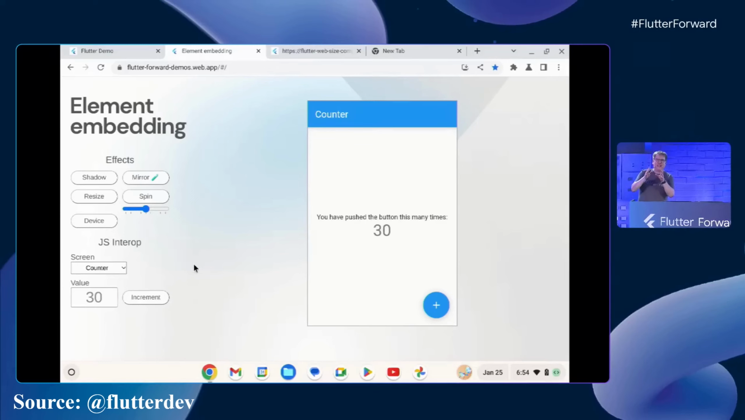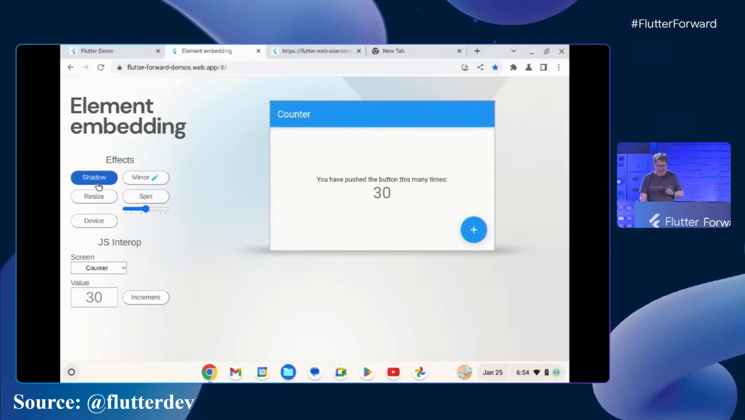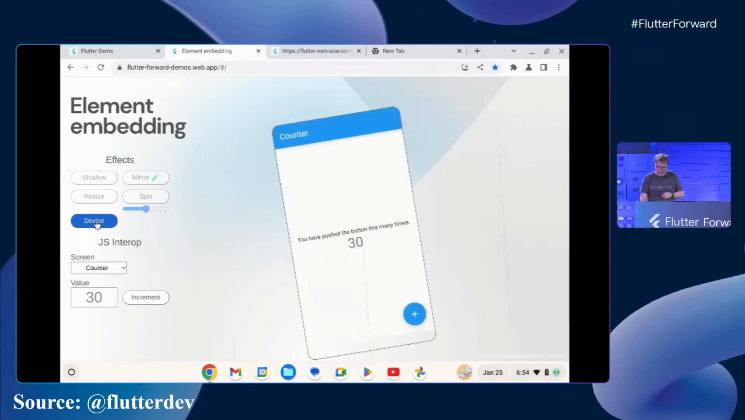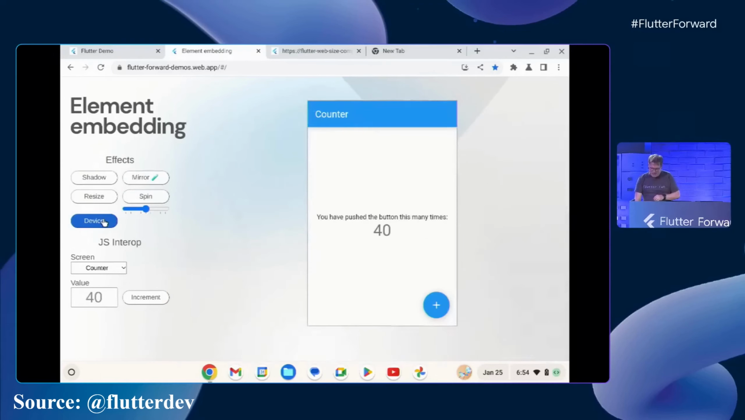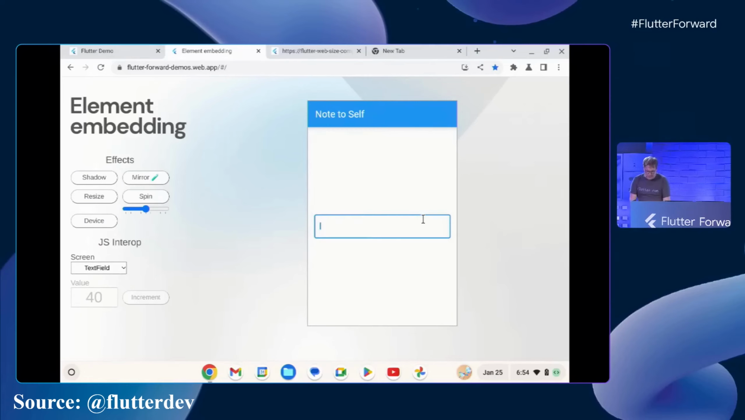And because what you're looking at here is just a regular HTML div, you can do other things with it. You can, for example, apply CSS. So I could add a shadow effect. That's kind of nice. Or I could resize it in real time. Or I could even switch it into a device mode and skew it. But it doesn't just go there, because I can also flip it across. I can go into something like a text field. And these are the things that are often quite difficult to implement.